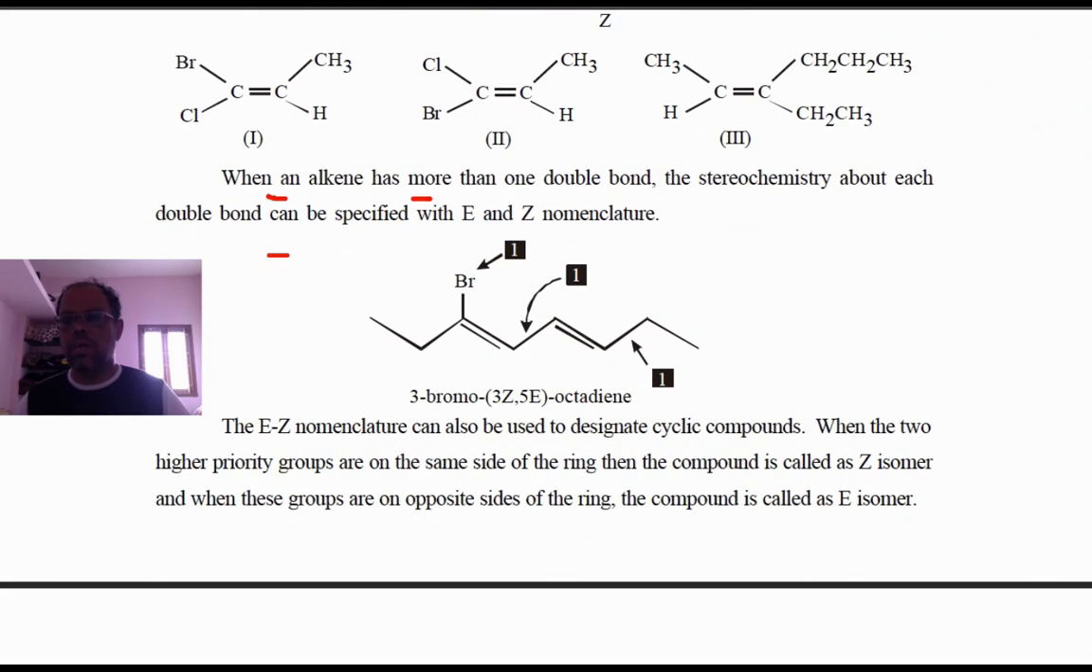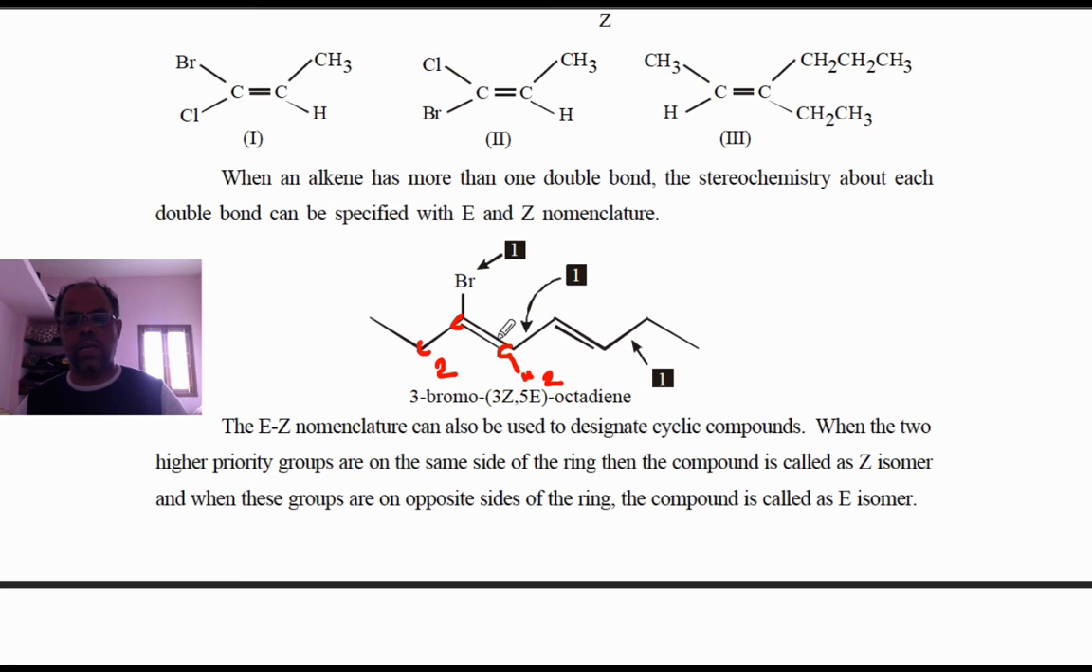Suppose in this case, this is a carbon atom here, and another carbon atom is here, and one hydrogen will be here. Comparing bromine and carbon, this is our number 1 and this is number 2. In this case this is number 1 and this is number 2, hydrogen being lower. Both number ones, the higher priorities, are on the same side, so it is Z. Same side means Z.